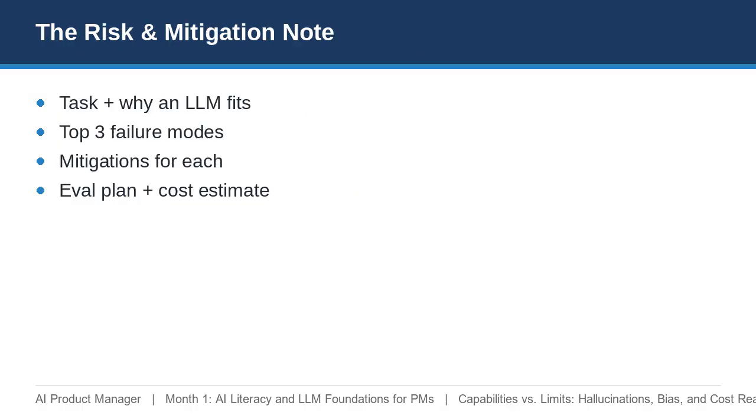Here's your deliverable. For any AI feature, write a one-pager: the task, why an LLM fits, the top 3 failure modes, mitigations, an evaluation plan, and a cost estimate. Take our sample, an assistant drafting support replies from help docs. Note the hallucination risk, grounded in retrieval with citations and agent review, test tone across customer segments, and estimate tokens per reply. Ship this note before any PRD requirement to align engineering, design, and legal.